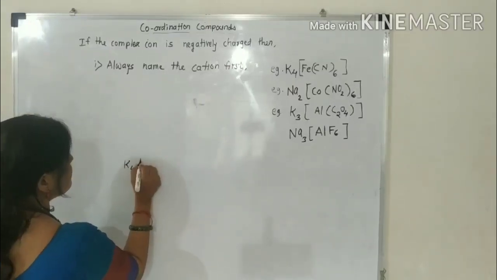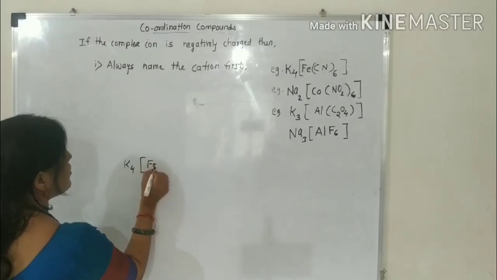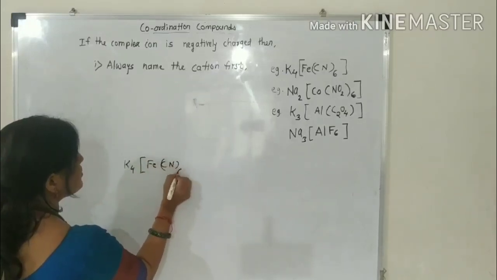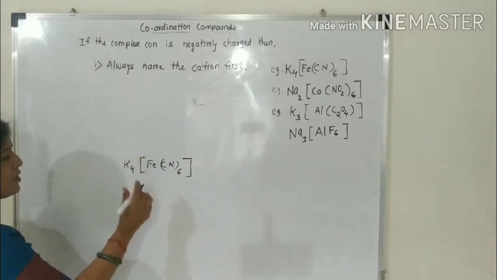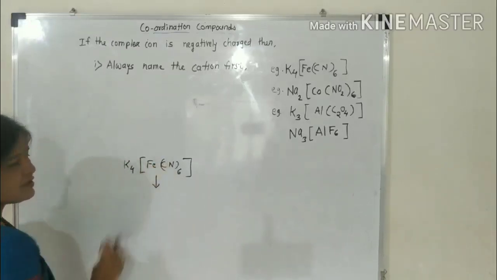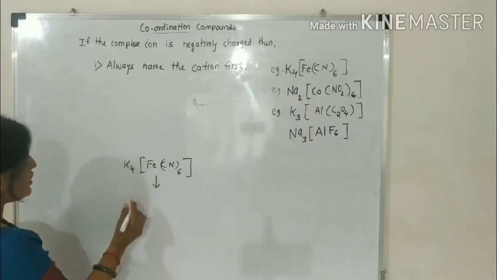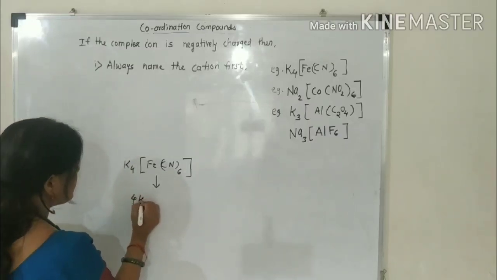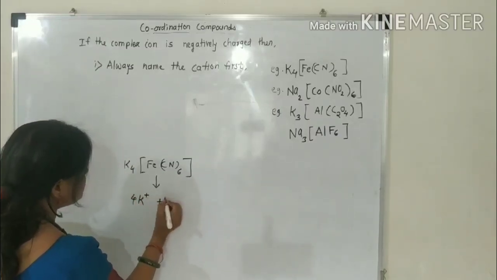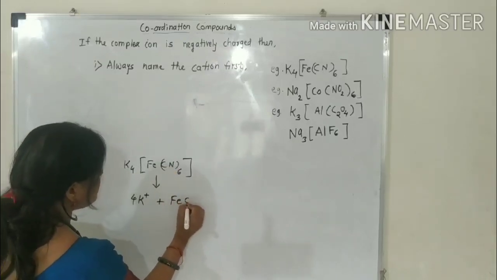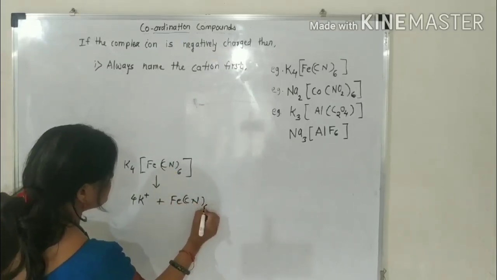K4FeCl6. If we dissolve this coordination complex in water, then you will get ions like this: 4K+ and FeCl6 whole.